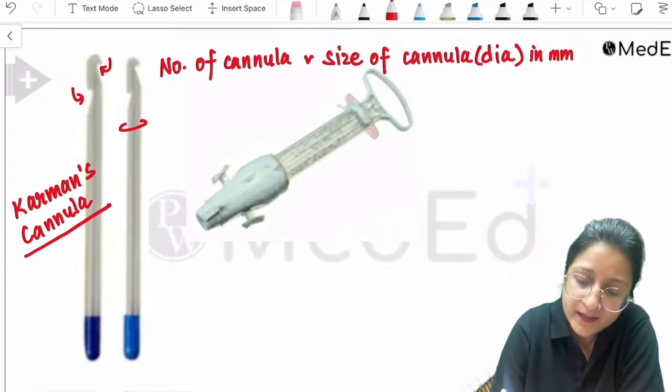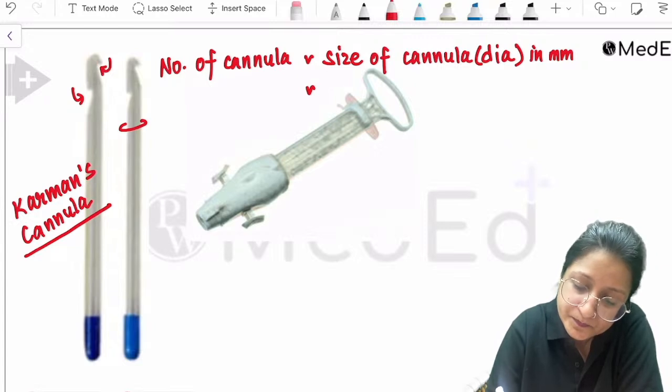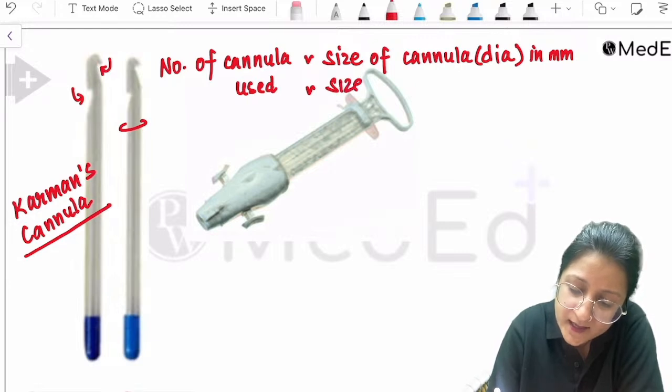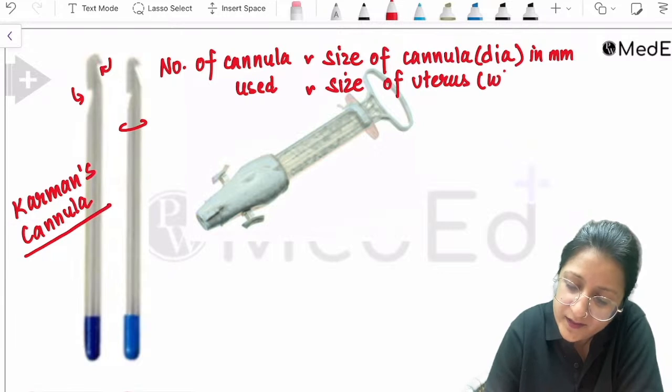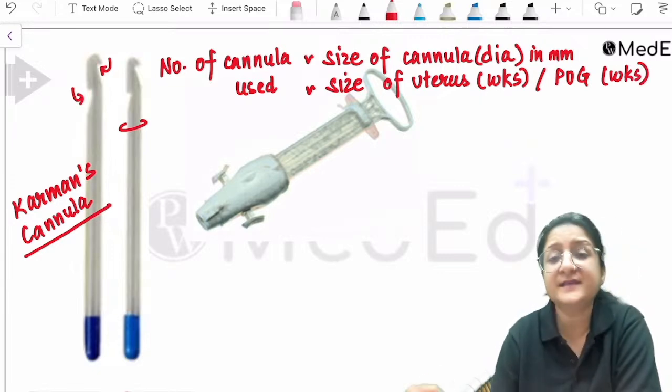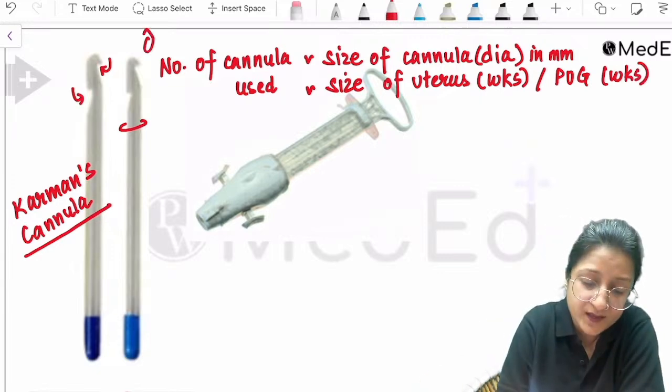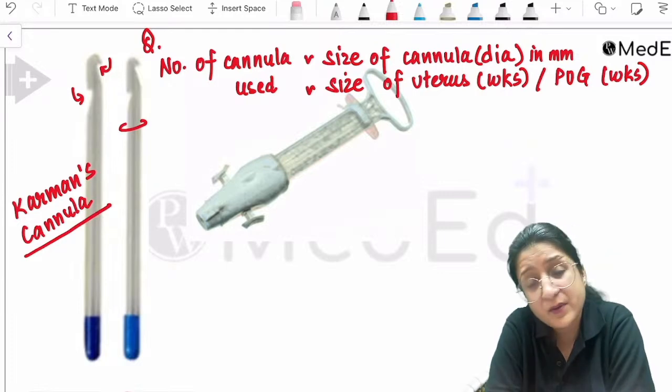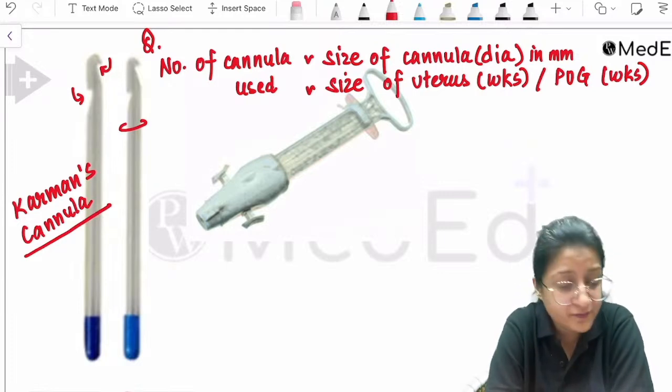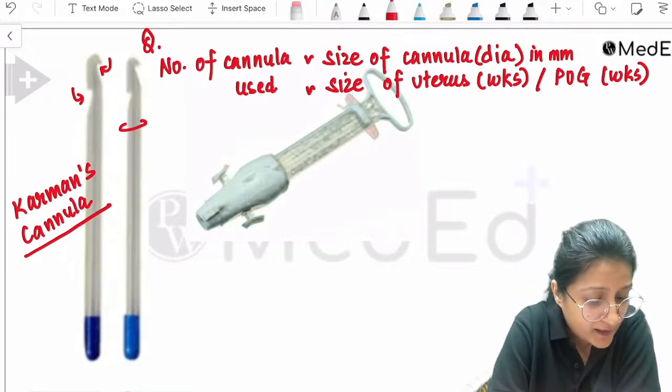So the number of the cannula used is equivalent to the size of uterus in weeks, the same as period of gestation in weeks. That's an important pointer. An MCQ was asked from this point in your FMGE examination.